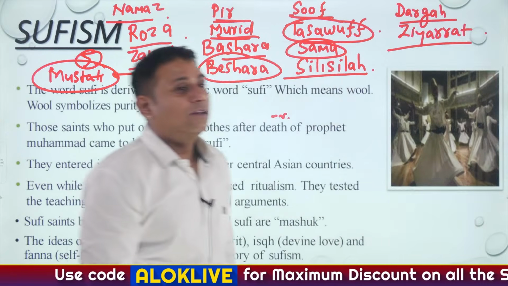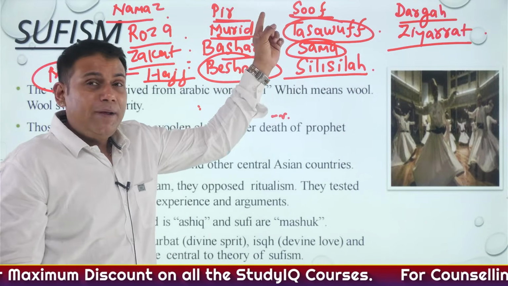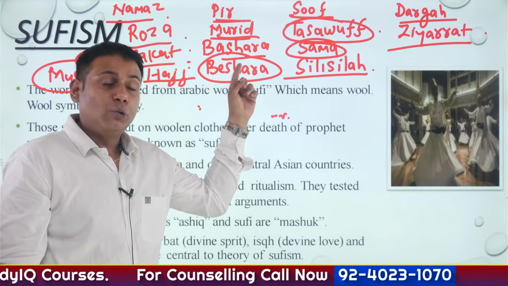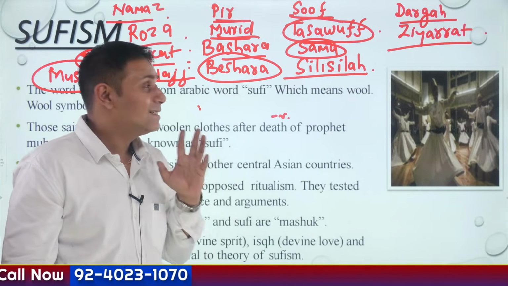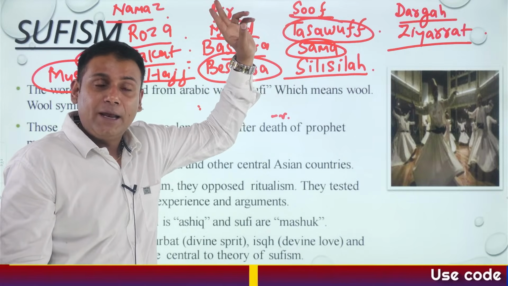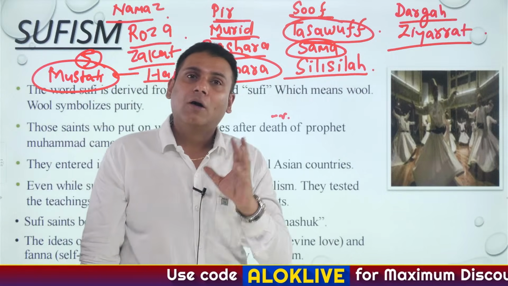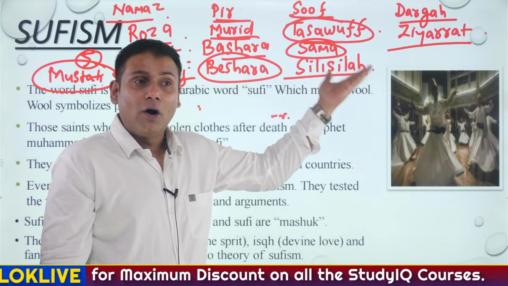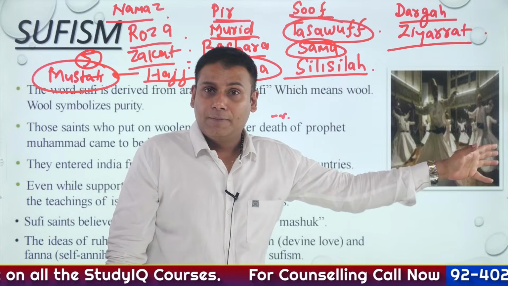So these are the important terminologies. I'll repeat the points again. Peer means teacher, Murid means disciple, Bashara means the Sufi saints who are bound by the Islamic laws, Beshara who are not at all bound by the Islamic laws. The word Sufism has been derived from the word Suf, which basically means wool. Then comes Sama. Sama is nothing but musical congregation. Then Silsila, the Sufi saints of different orders. Dargah, tomb of a particular Sufi saint. And then comes Ziyarat.